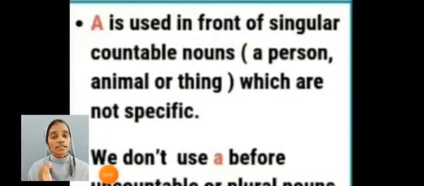So dear students, one thing you have to keep in mind is that article a is used in front of a singular countable noun. Article a is used in front of singular countable nouns: a person, animal or thing which is not specific.